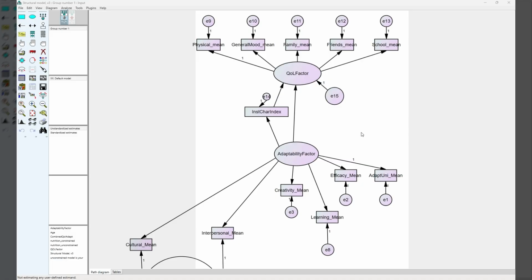To produce a statistically defensible and interpretable model under this constraint, the 5 institutional variables were combined into a single composite index, which, as you can see in the middle here, we've named the Institutional Character Index, the INST-CHAR index, computed as a mean of the 4 appropriately directed items.